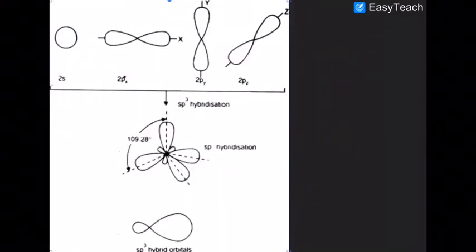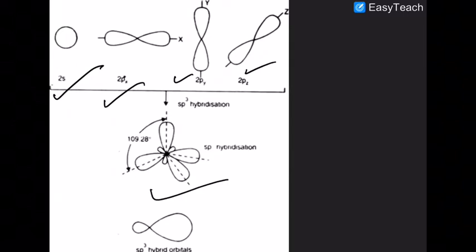What is happening here? One s orbital and three p orbitals intermix together to give you sp3 hybrid orbital. So sp3 hybrid orbital is formed.